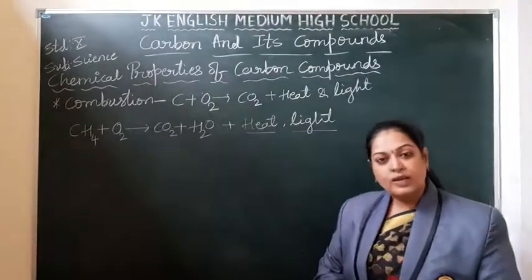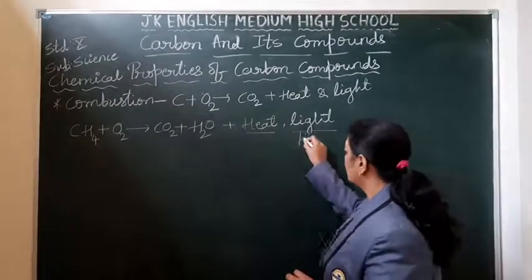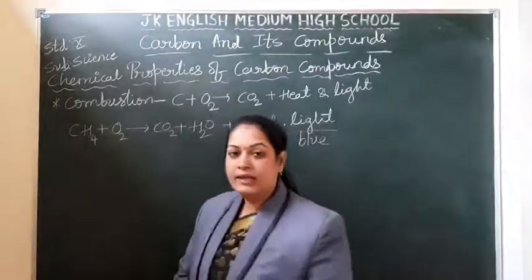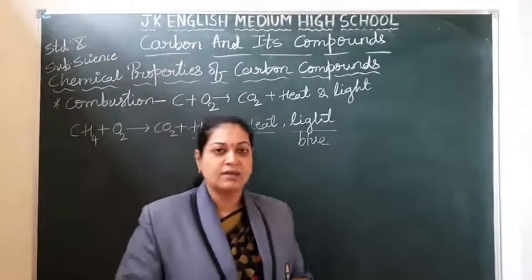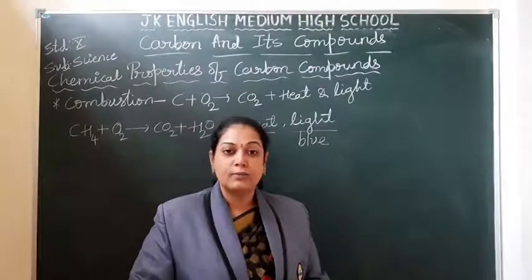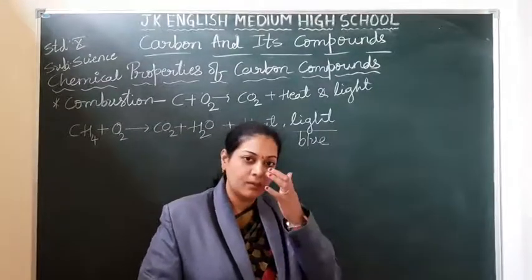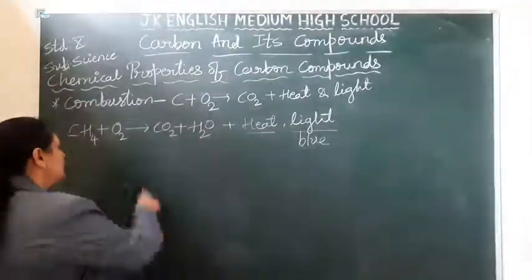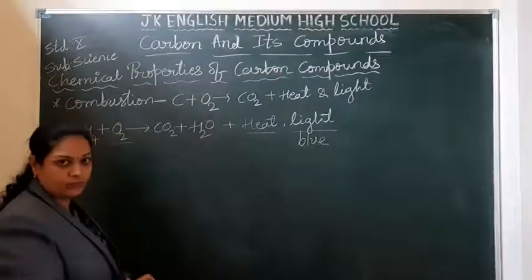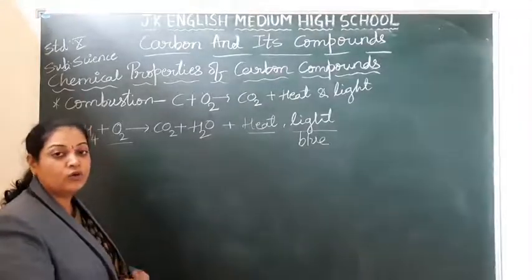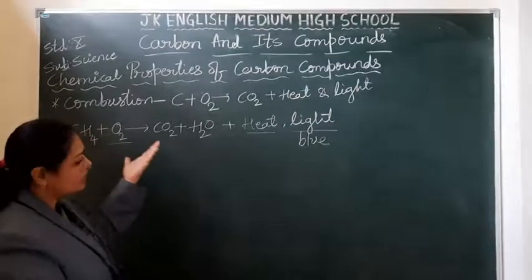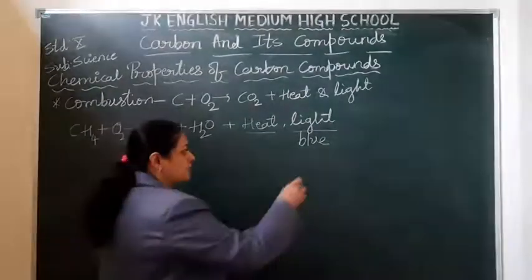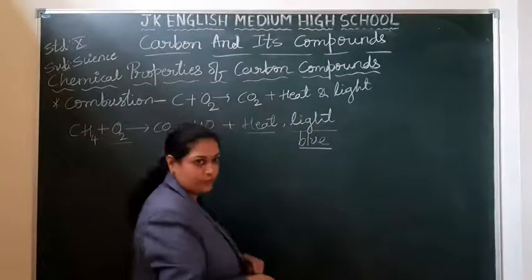Here we have said heat energy will be produced and light energy also will be produced. What about the color of the light, students? Here the color of the light will be blue. In combustion, we make the types as complete combustion and incomplete combustion. What is complete combustion? For the combustion process, when you are providing a sufficient amount of oxygen, that is called complete combustion. When there is complete combustion, you are getting the blue flame.